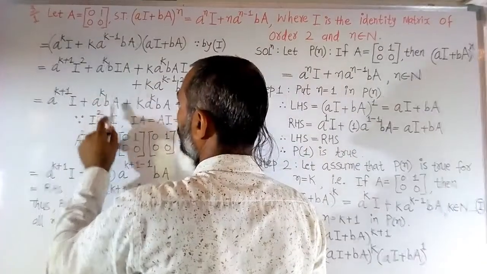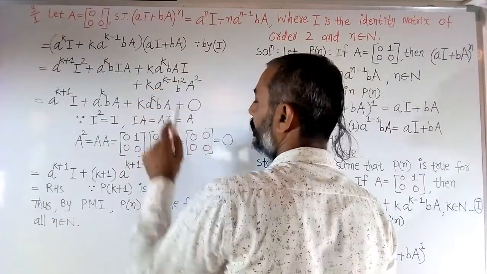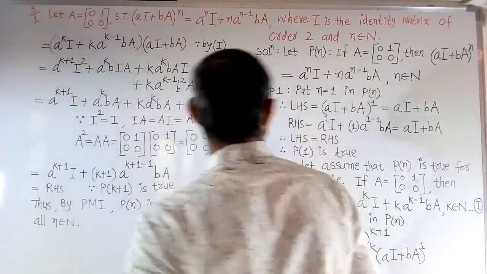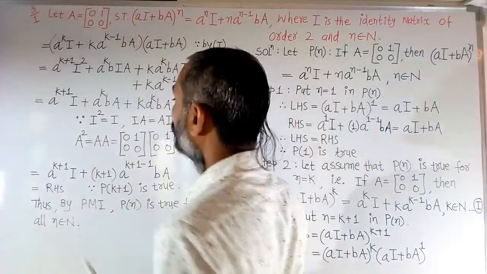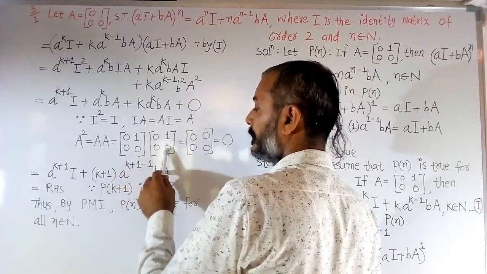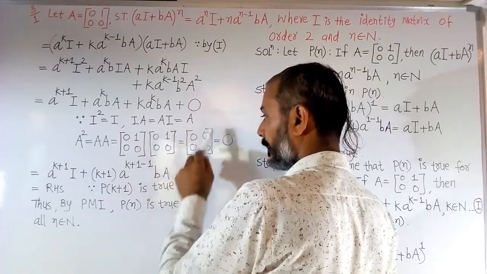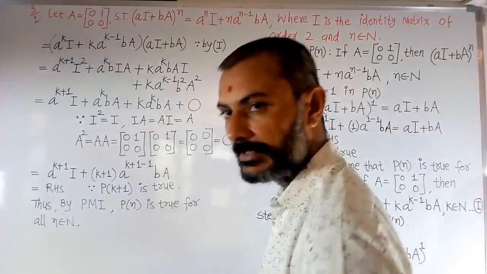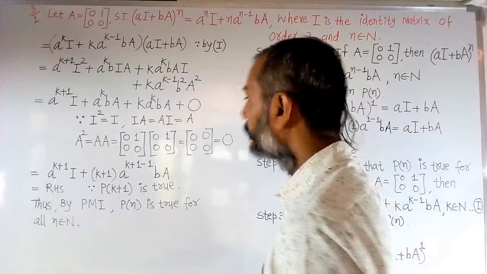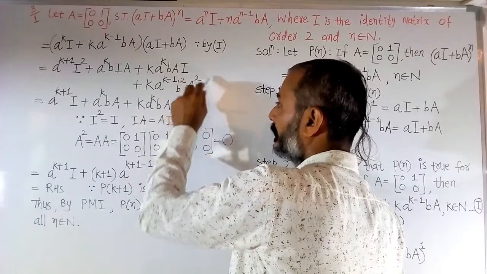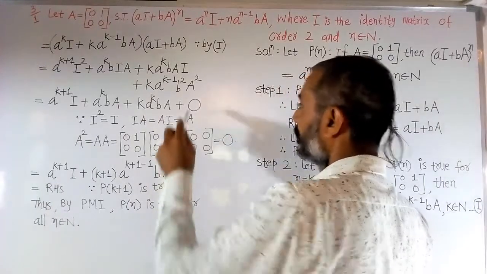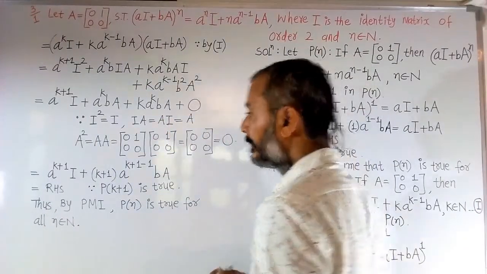So IA is A, AI is A, and what is A squared? This is matrix A into matrix A. Matrix A is given in the question. So matrix A into matrix A is [[0, 0], [1, 0]] into [[0, 0], [1, 0]]. First row first column, first row second column. When you multiply both matrices, you will get the zero matrix. So A squared is the zero matrix. So instead of A squared we put the zero matrix, so the whole multiplication will be the zero matrix. So I write only the zero matrix here.